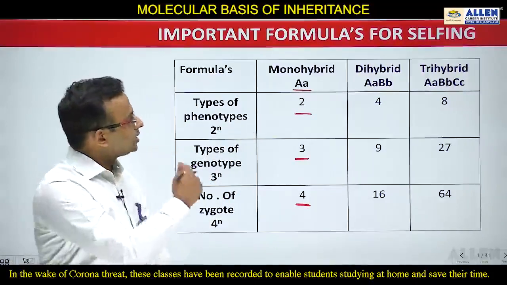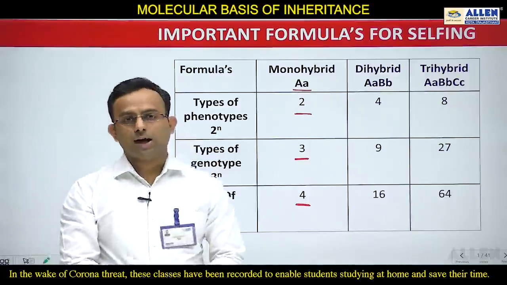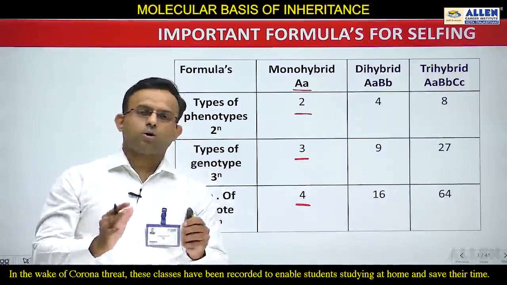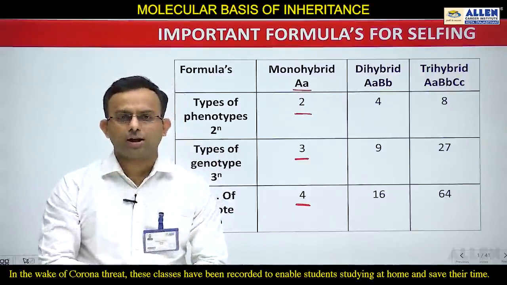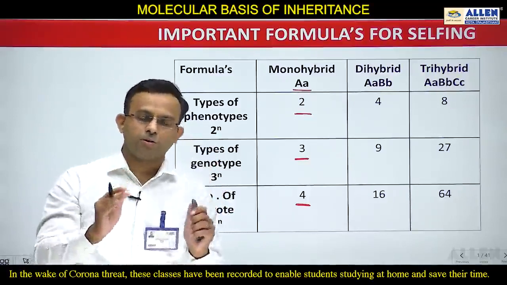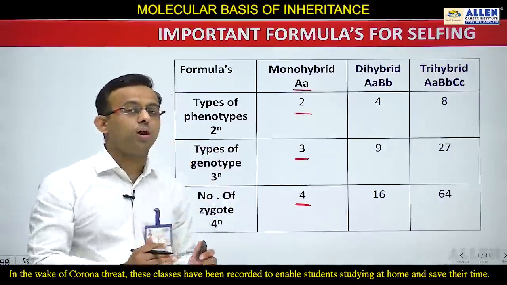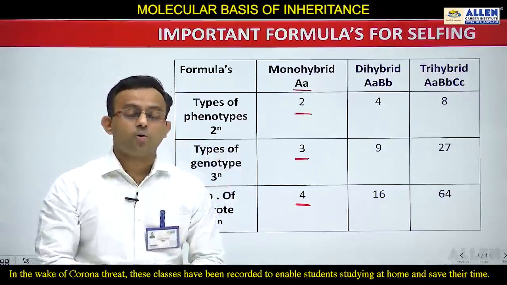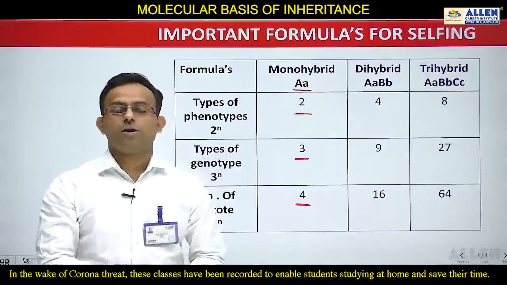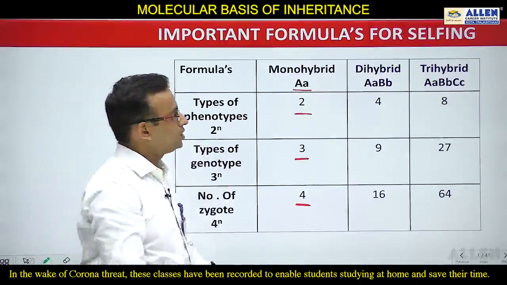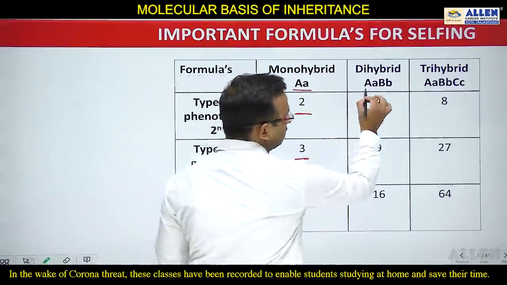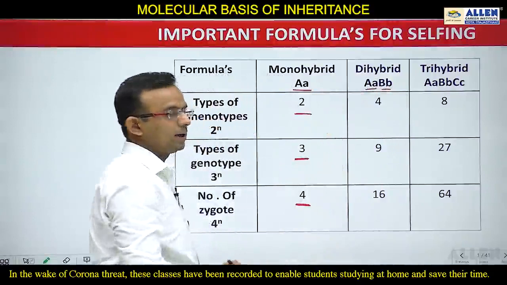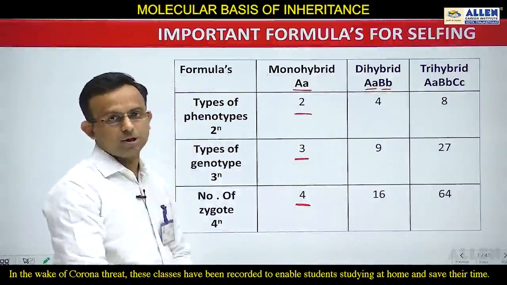Now students, let's apply these formulas to the dihybrid. Students, I have not taught you about the dihybrid, but still with the help of these formulas you can quickly find out the results of the F2 generation of dihybrid cross. So let's see. In dihybrid, you can see two hybrids are there. One is capital A small a and another is capital B small b.